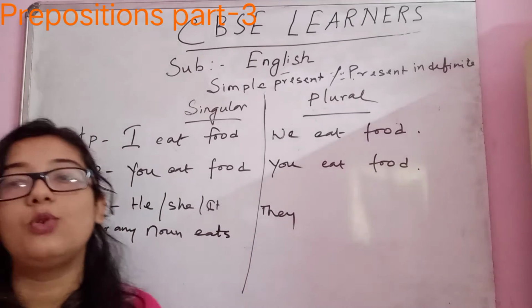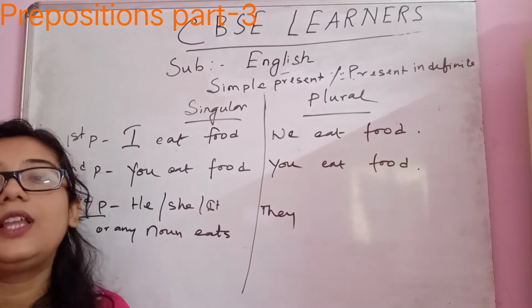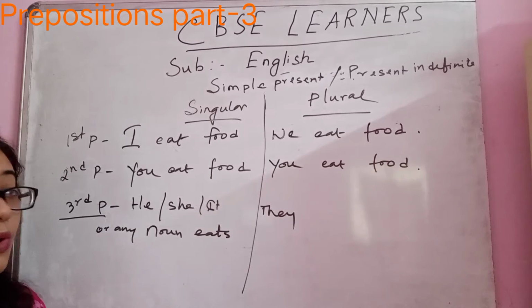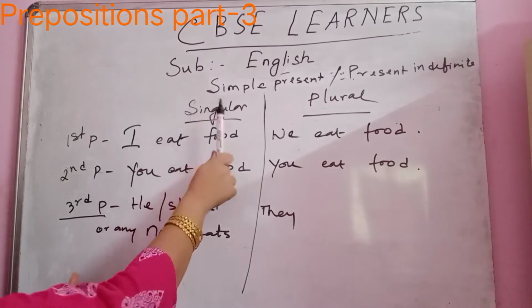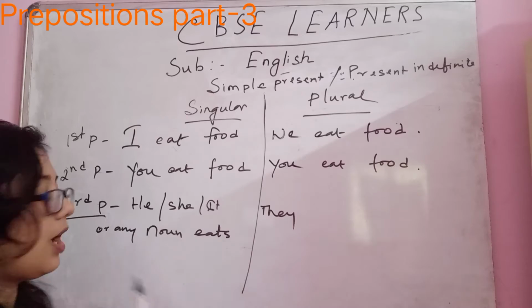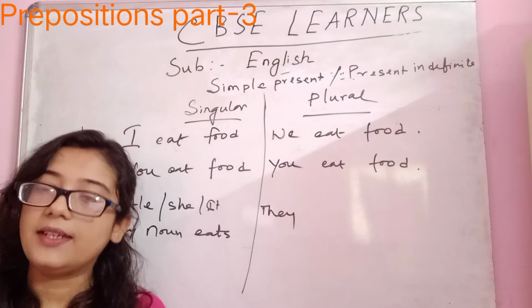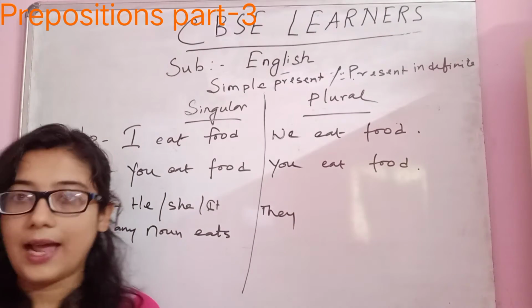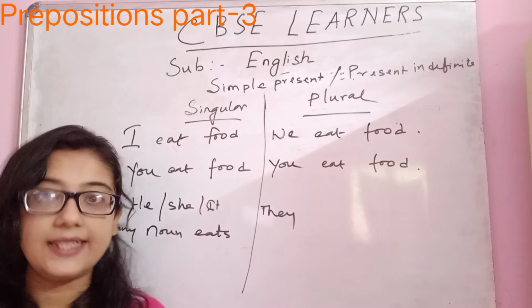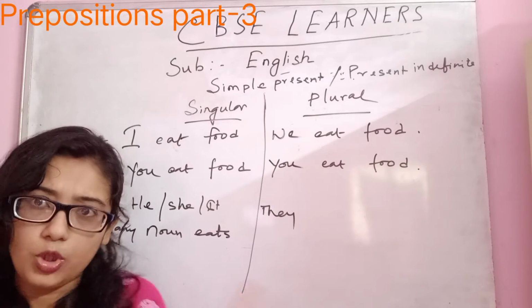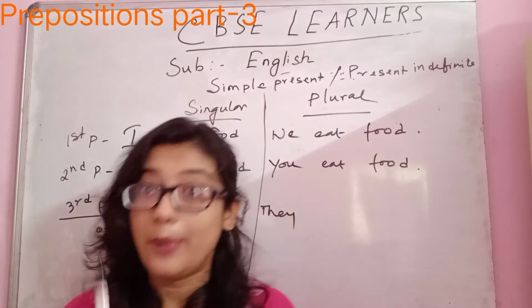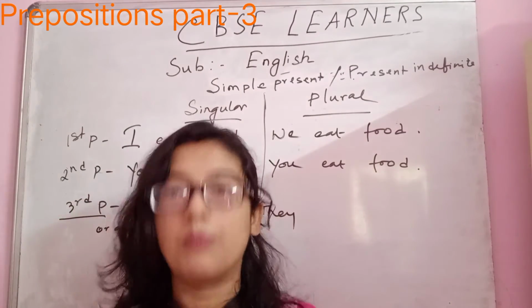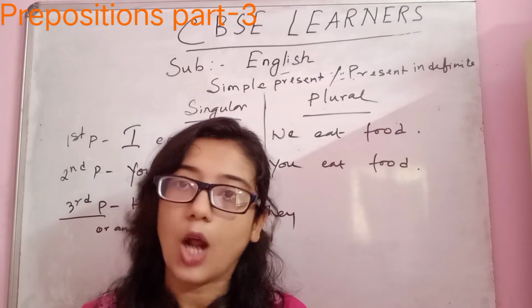We have to use one S with the verb, in case of what? In case of third person singular number: he, she or it. Now if we say that Ram and Sham eats, is it correct? Ram and Sham, both are names, right? But it's not correct. Why is it not correct? Because Ram and Sham together make plural, not singular.